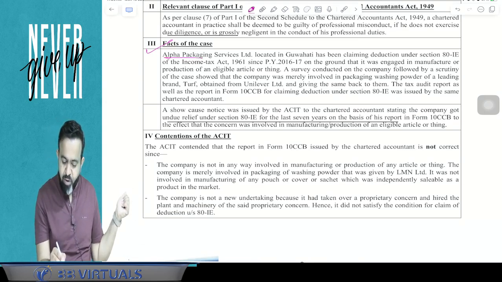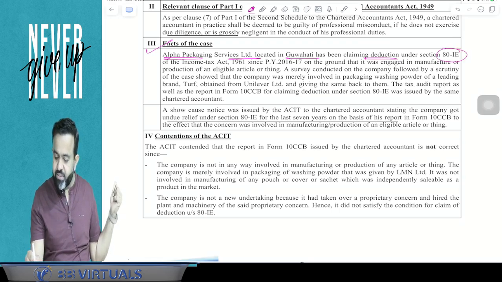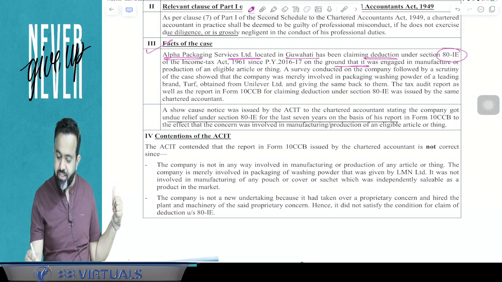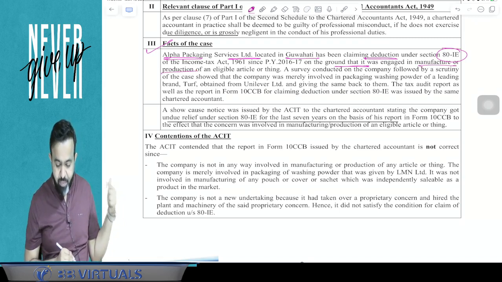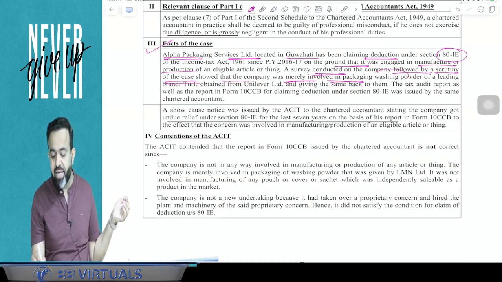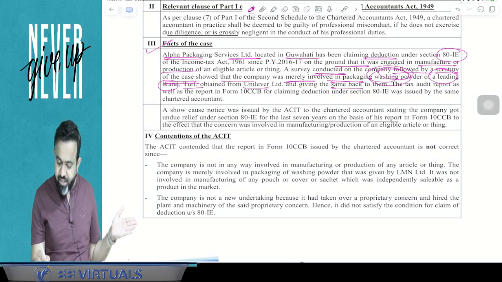So here, Alpha Packaging Service Private Limited, located in Guwahati, has been claiming deduction under section 80IE, saying it is manufacturing, on the ground that it is engaged in the manufacturing business. But guys, a survey conducted on the company, followed by scrutiny of the case, shows that the company was merely involved in packing washing powder of the leading brand Turf, obtained from Unilever Limited. So they are just repacking and giving the same back to them.